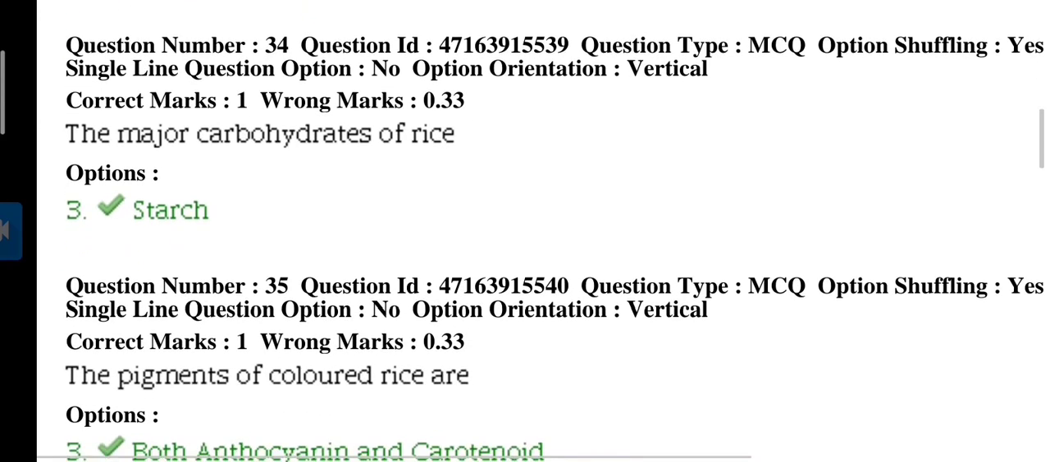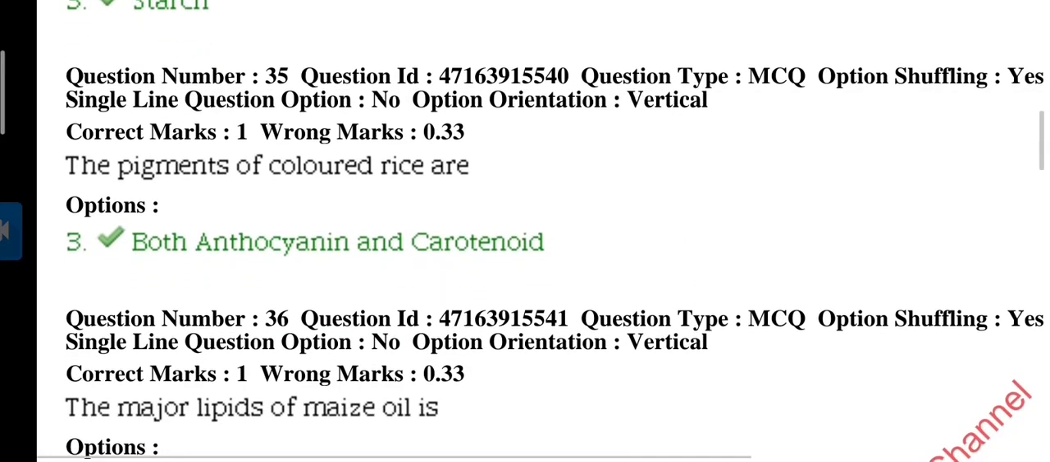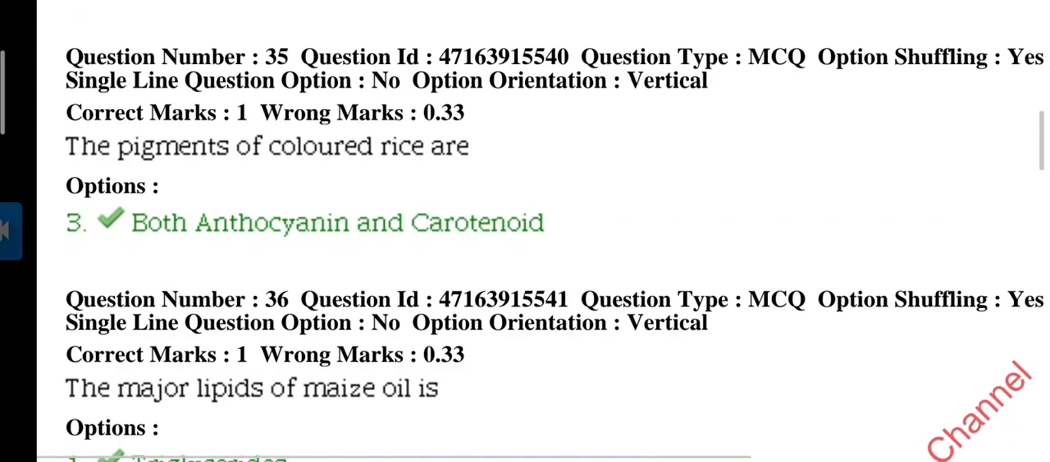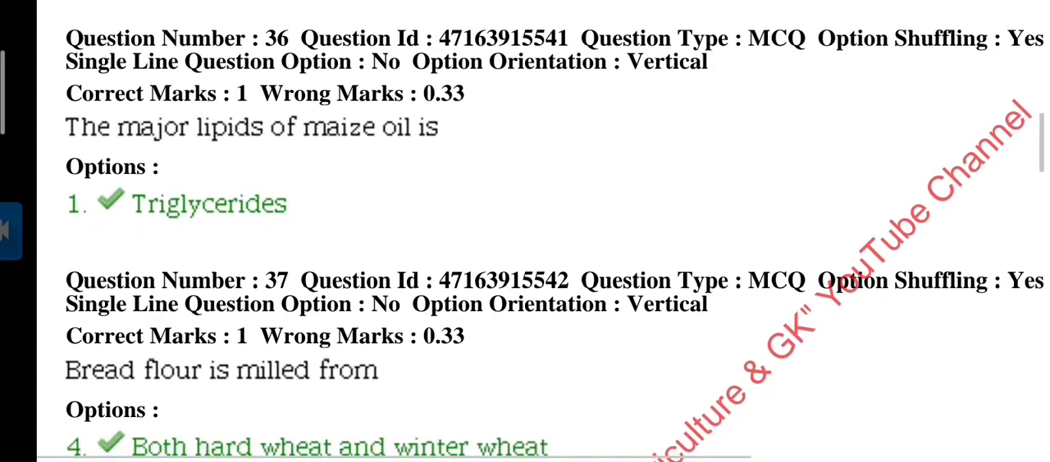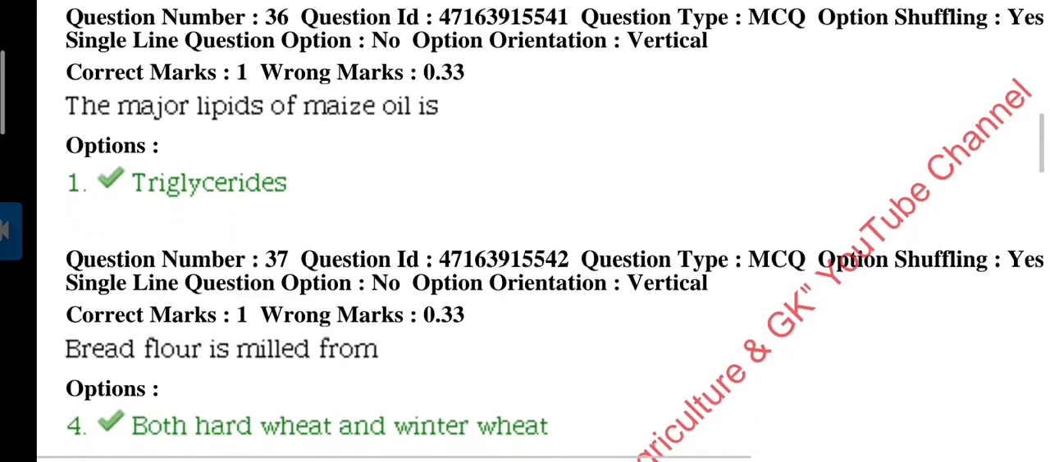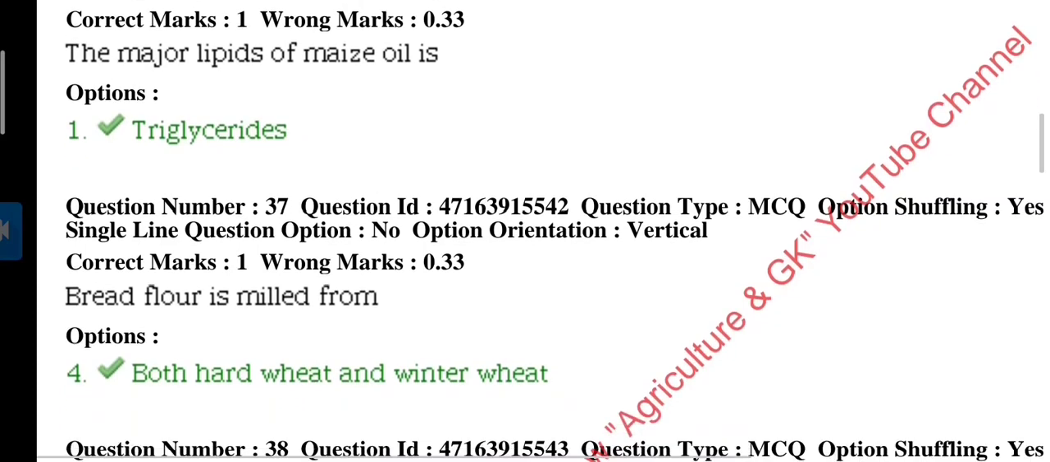Question 34. The major carbohydrate of rice is starch. Question 35. The pigments of colored rice are both anthocyanin and carotenoid. Carotenoid is a precursor of vitamin A. The major lipids of maize oil are triglycerides.